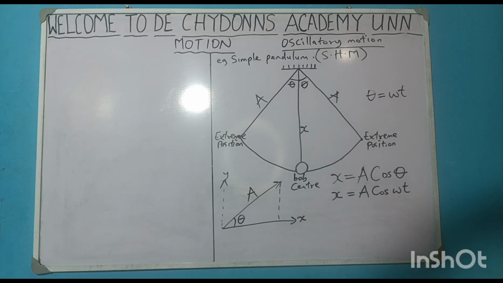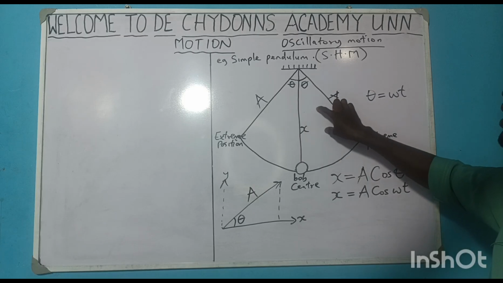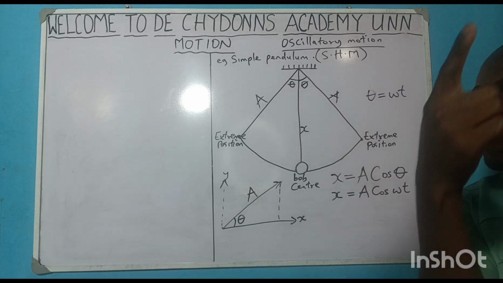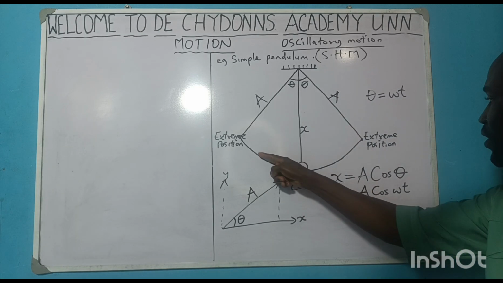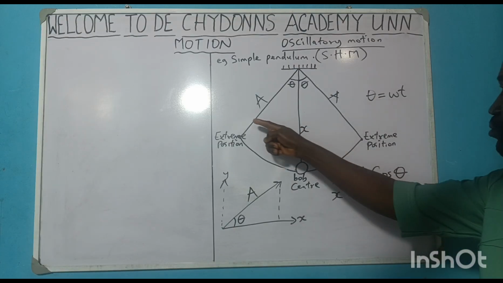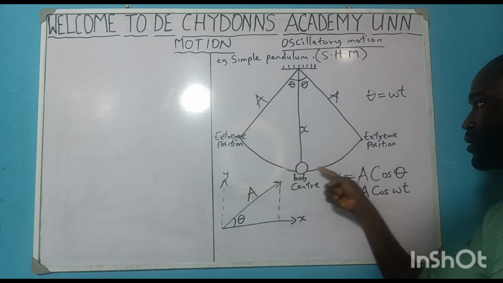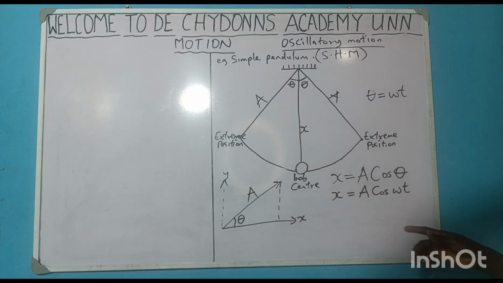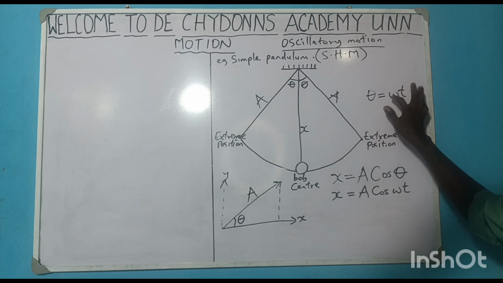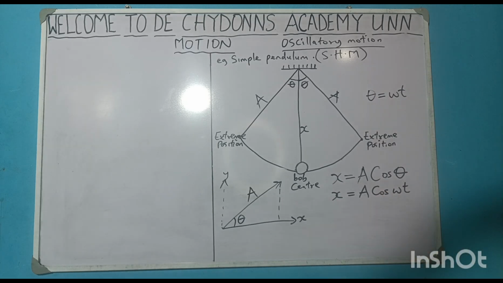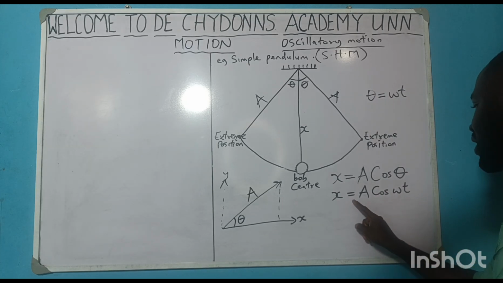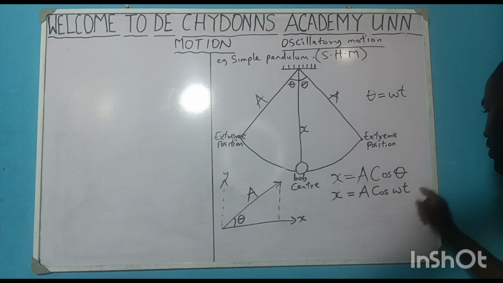Why are we using the principle we have from circular motion, which is theta equals Wt? Why are we bringing it here? It is because in this simple harmonic motion, it is a to and fro. It's moving more of in a circular motion. So its to and fro motion is in a circular motion. That is why we are using that information, theta equal to Wt. That noted, your displacement x is equal to A cos Wt.